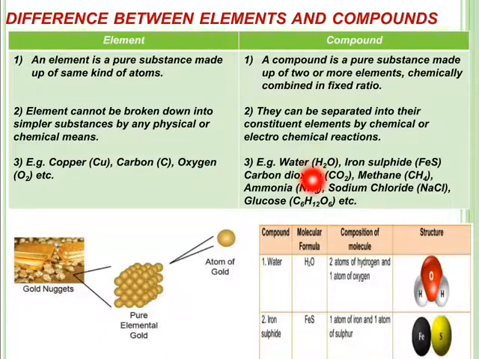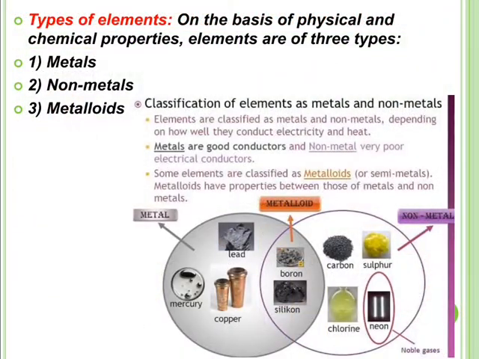Now see in compounds, with the help of this diagram, water, its molecular formula is H2O. It is made up of two atoms of hydrogen and one atom of oxygen. So the amount is fixed of these hydrogen and oxygen in a water molecule. So it is a pure compound. Similarly, iron sulfide is made up of one iron atom and one sulfur atom. So again the ratio is fixed but made up of two elements. It is a pure substance. So learn the difference between elements and compounds.